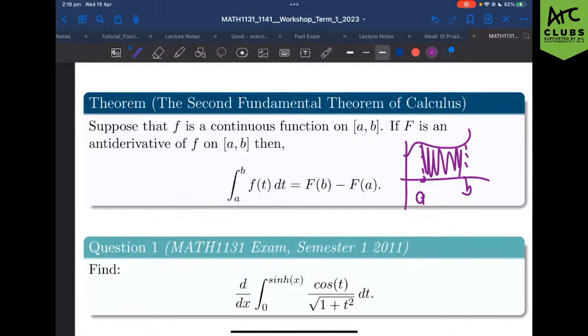Just for more context, sorry. Who's doing 1131? Anyone doing 1131? Nerd. Who's doing 1141? Hell yeah. Okay, we're all doing 1141. 1151? Yeah, nice, nice. My condolences.